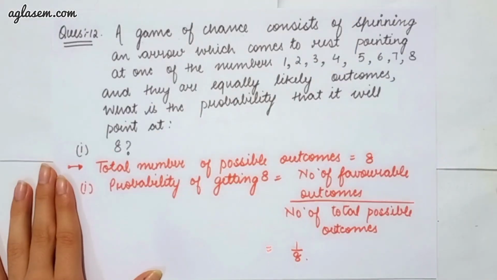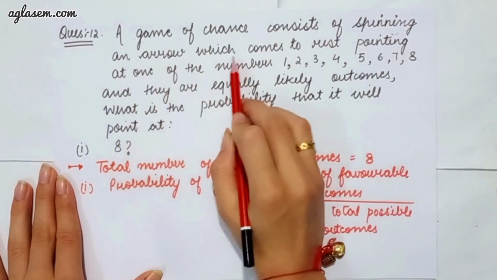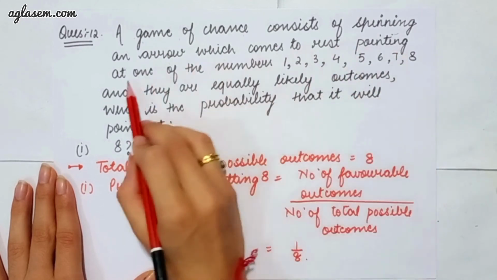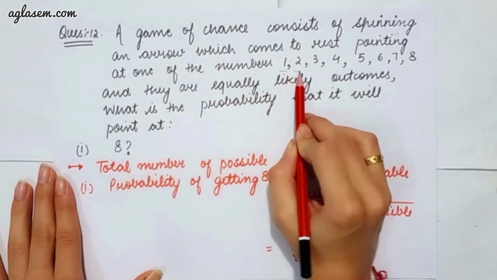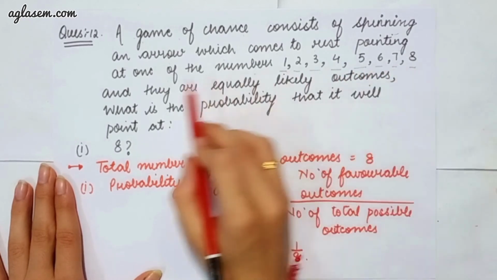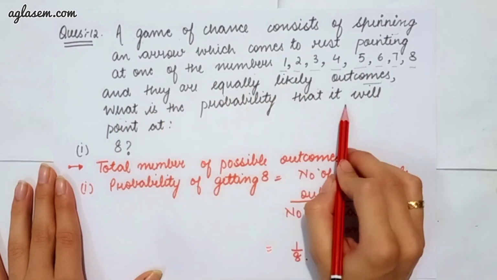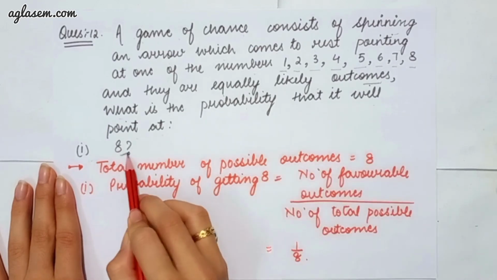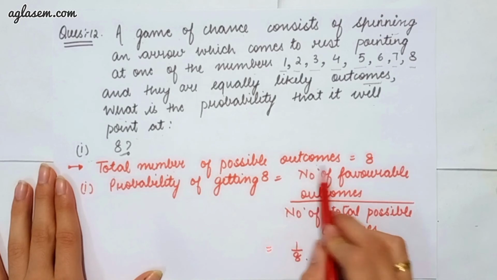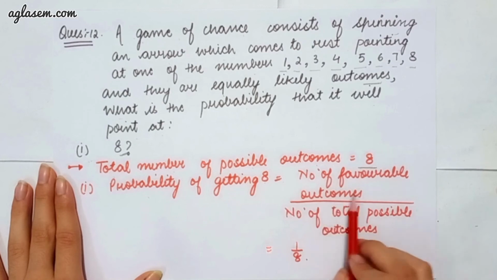Moving further to our question number 12, which says, a game of chance consists of spinning an arrow which comes to rest pointing at one of the numbers, that is 1, 2, 3, 4, 5, 6, 7 and 8, and they are equally likely outcomes. So we have to find what is the probability that it will point at. First part says 8. So the total number of possible outcomes is 8. The probability of getting 8 is equal to the number of favorable outcomes divided by the number of total possible outcomes, which will give you 1 upon 8.